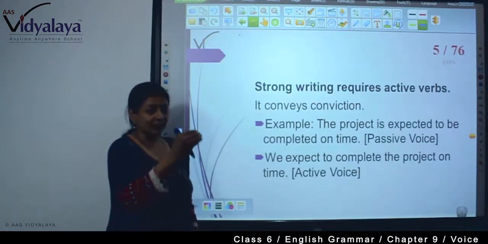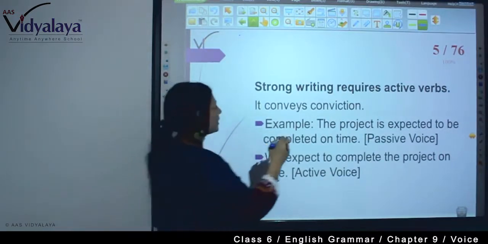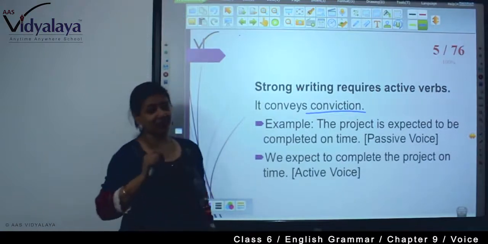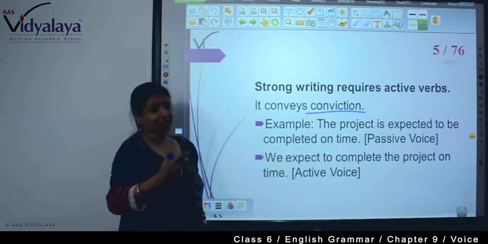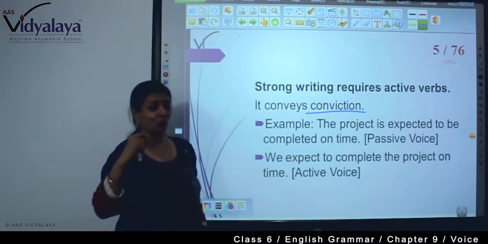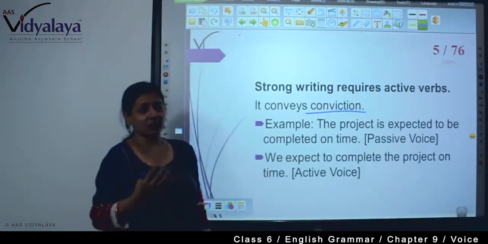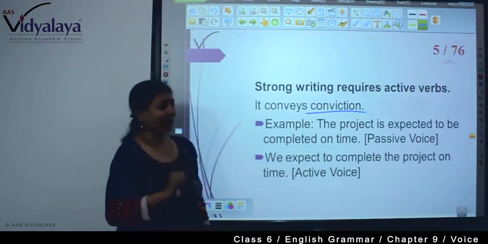So we are very much convinced by that. It conveys conviction, and it presents strength to our writing. When you are writing your own activities, your writing is becoming a document. So strong writing requires active verbs.